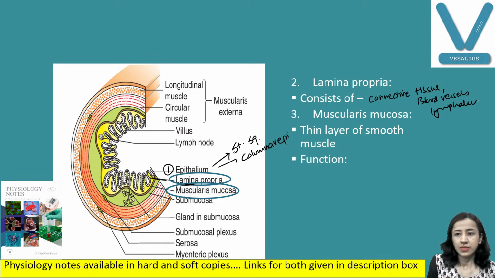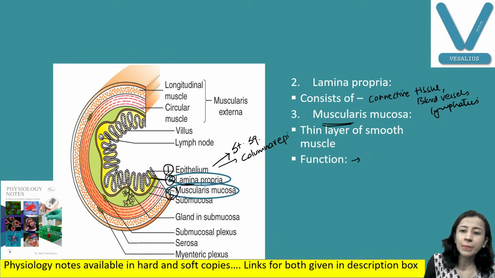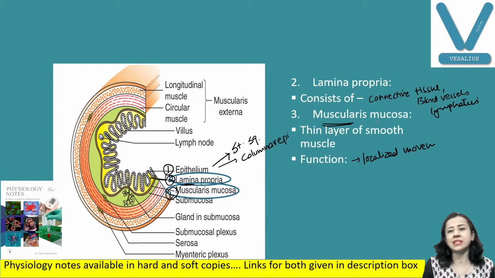Now another is muscularis mucosa, a muscle layer. You can see here: first epithelium, second lamina propria, third muscularis mucosa. It is a very thin layer of smooth muscle, and because it is very thin, its function is just to help in localized movement of mucosa. Only the mucosa gets moved by this muscle. So these are the 3 layers.